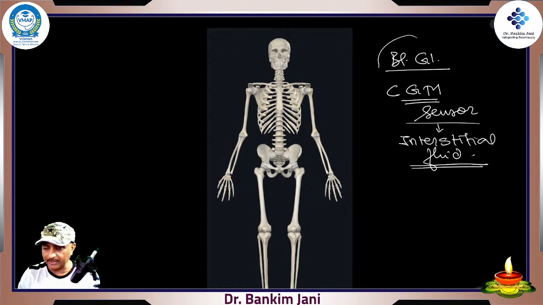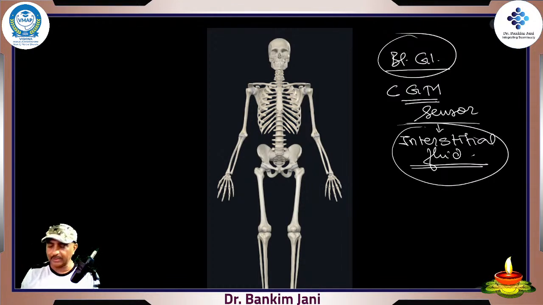There would be a difference between the level of blood sugar and the amount of sugar in the interstitial fluid. So when we take blood, it means how much calcium is in the blood, and that is what is called serum calcium.